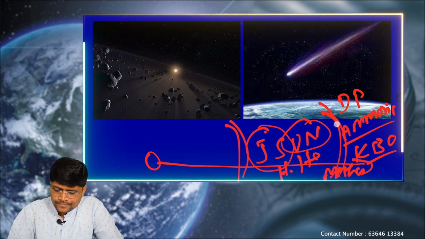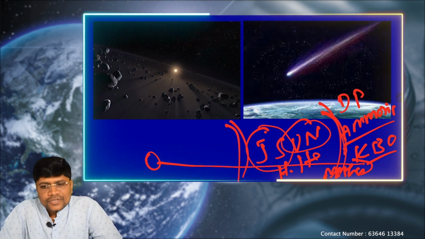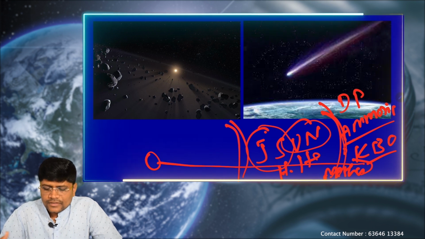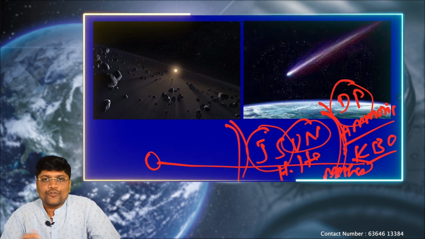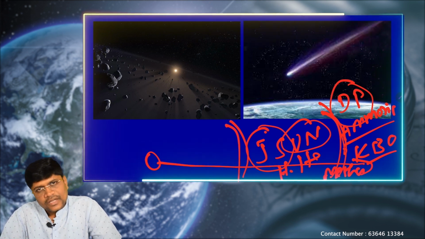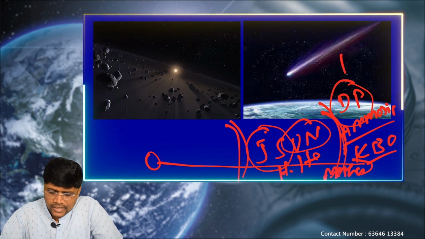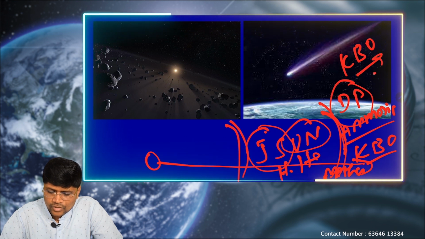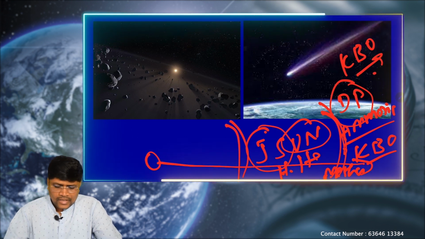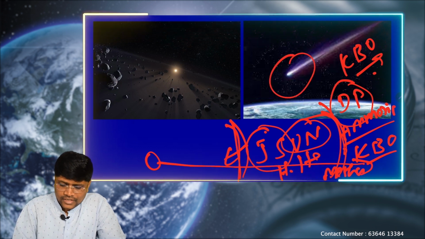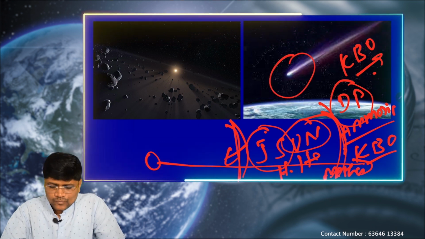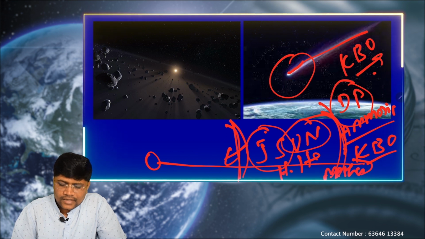Okay. These Kuiper belt objects are also far away from the sun. That's why the temperature is low here, and these dust particles are completely frozen. That's why we call them dirty snowballs. So in that case, Kuiper belt objects are also called dirty snowballs. Just like the meteors originate from the asteroid belt, the comets originate from these Kuiper belt objects. Okay. Again, these are the dirty snowballs.